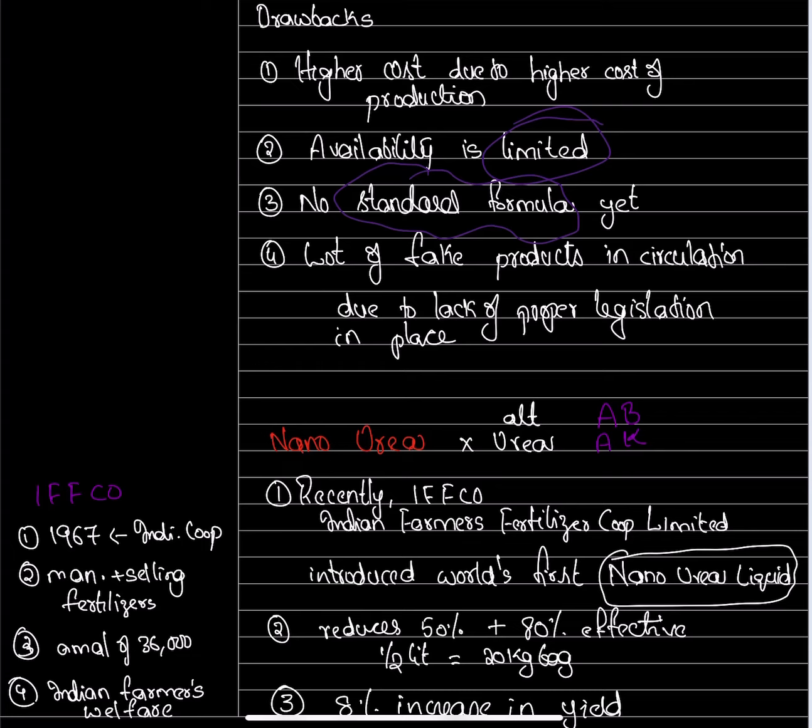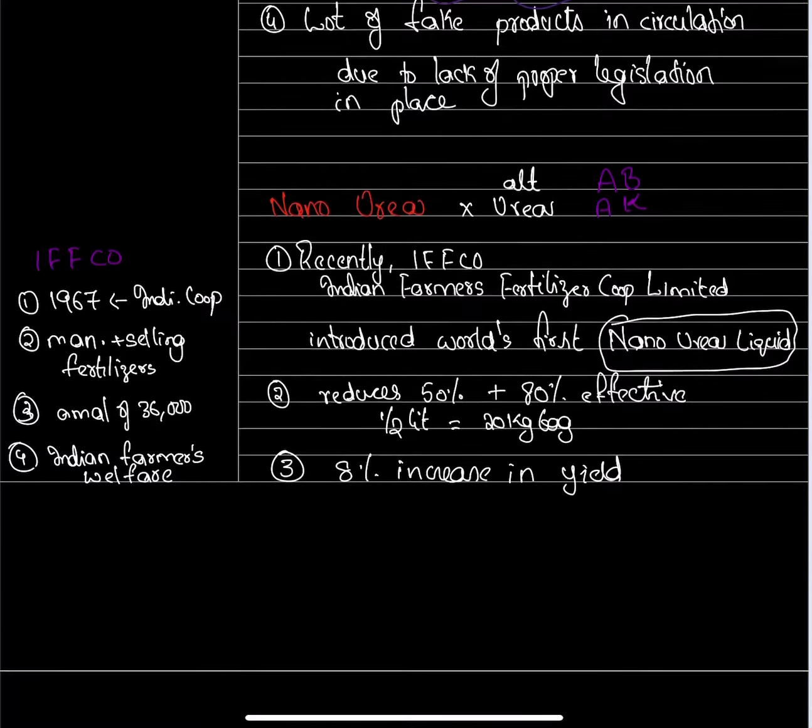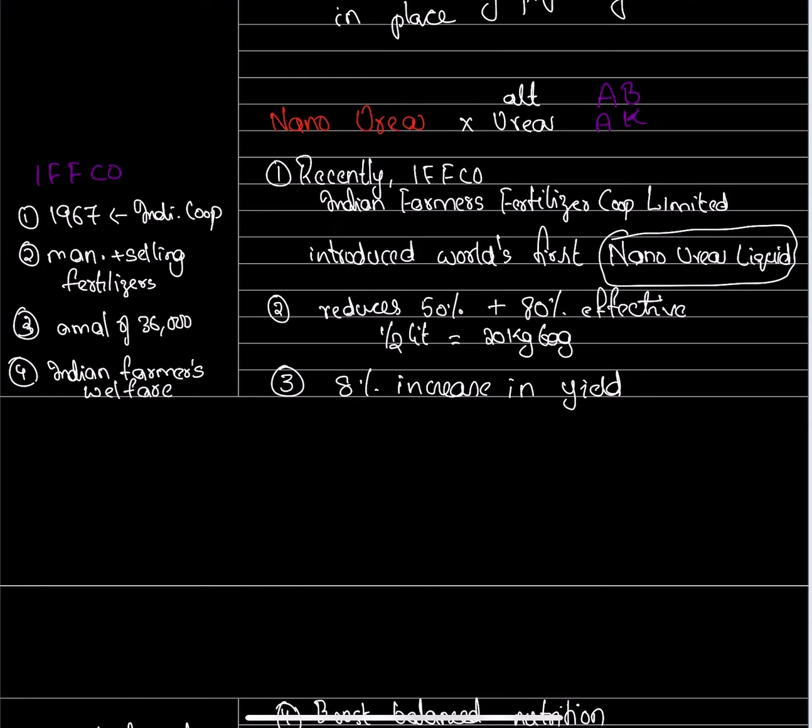IFFCO is a cooperative organization set up in 1967, whose core objective is manufacturing and selling fertilizers to Indian farmers. They do this for the welfare of Indian farmers, to increase their wealth and income.